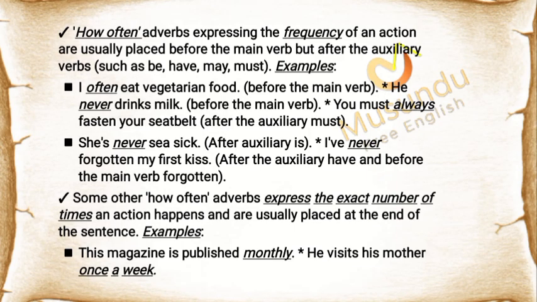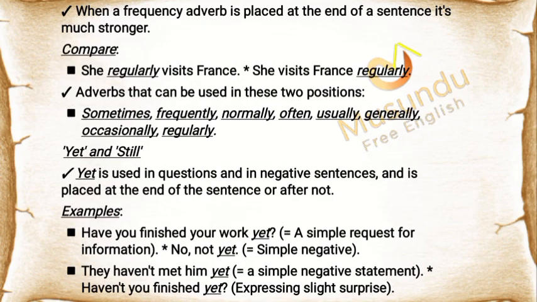Some other how often adverbs express the exact number of times an action happens and are usually placed at the end of the sentence. Examples: this magazine is published monthly. He visits his mother once a week. When a frequency adverb is placed at the end of a sentence it's much stronger. Compare: she regularly visits France. She visits France regularly. Adverbs that can be used in these two positions: sometimes, frequently, normally, often, usually, generally, occasionally, regularly.